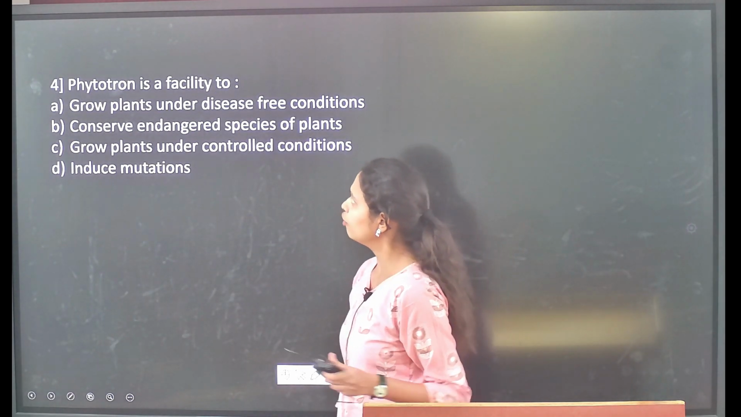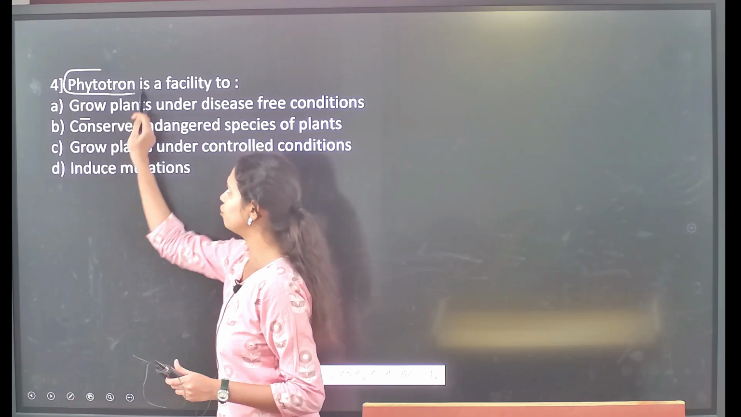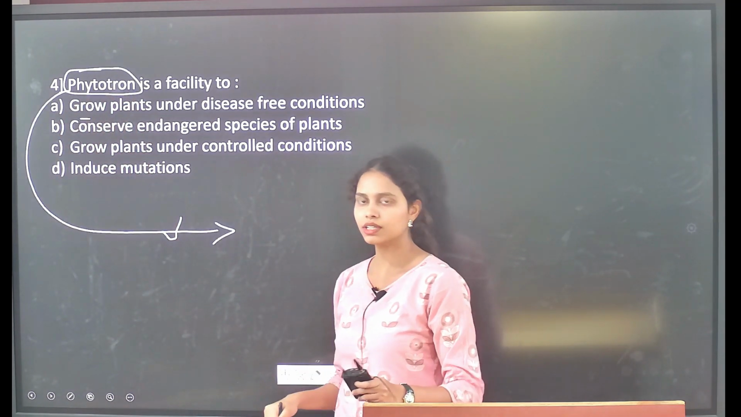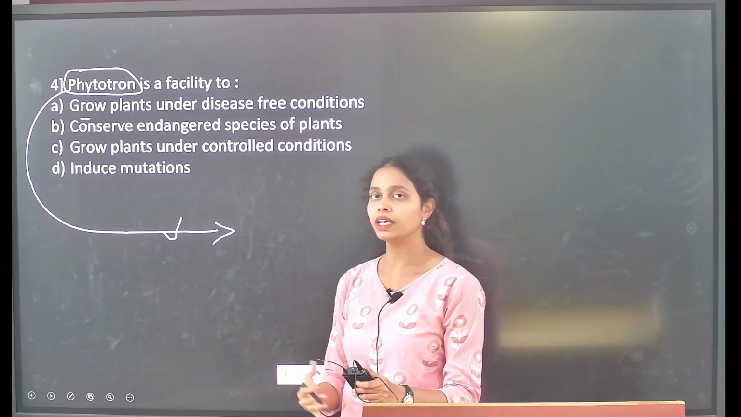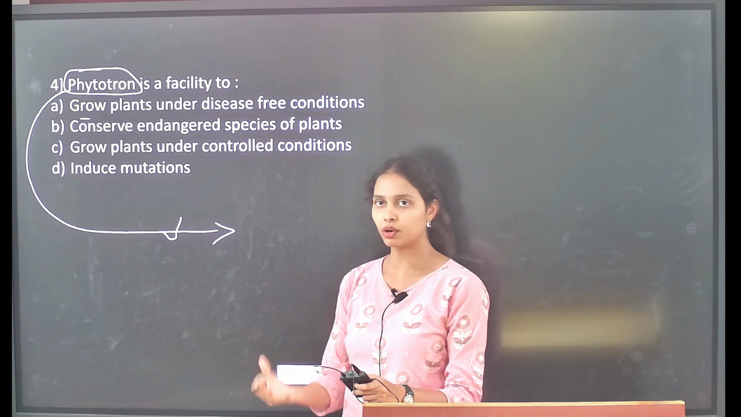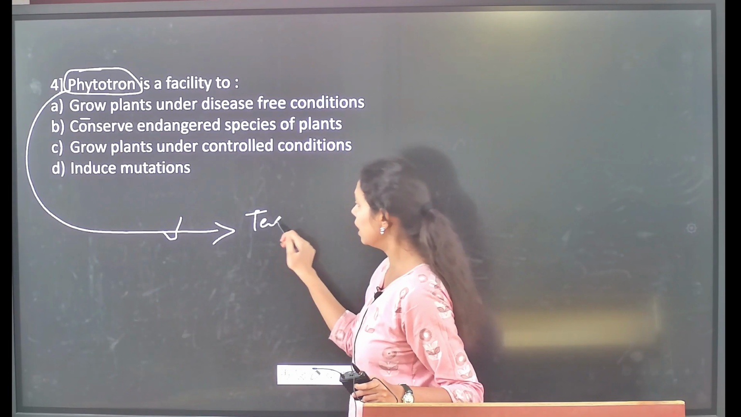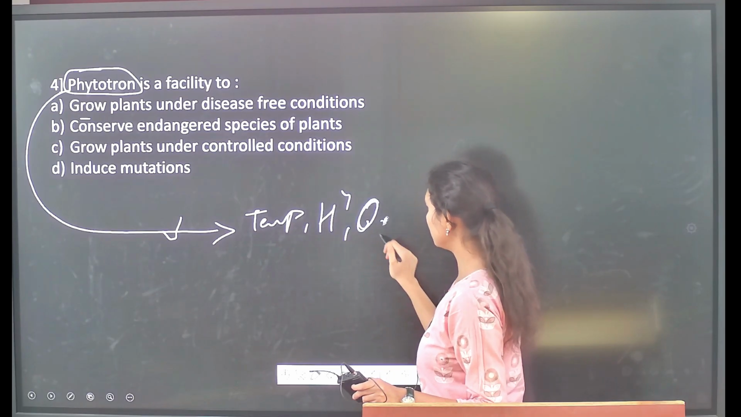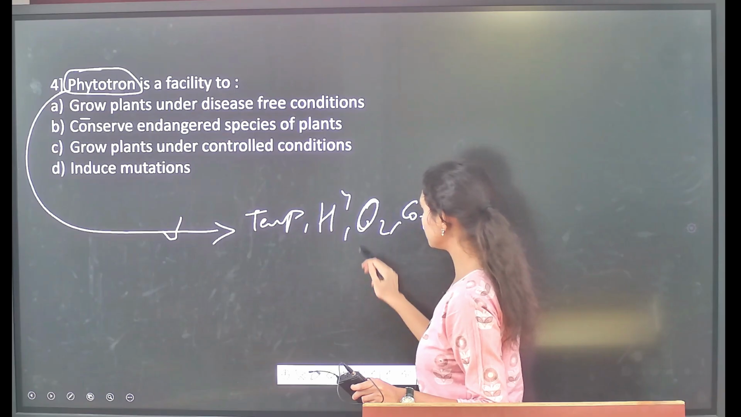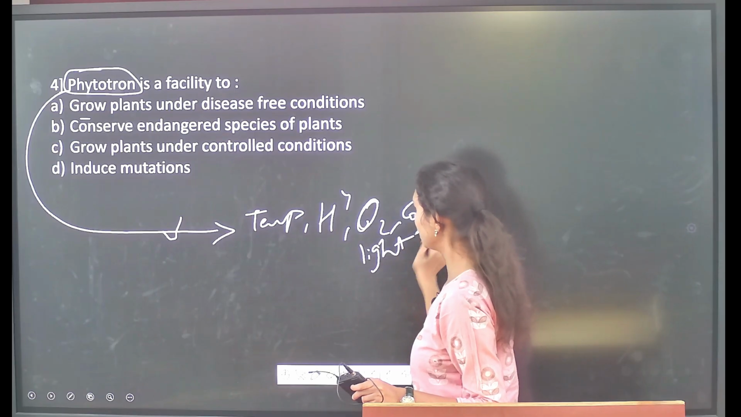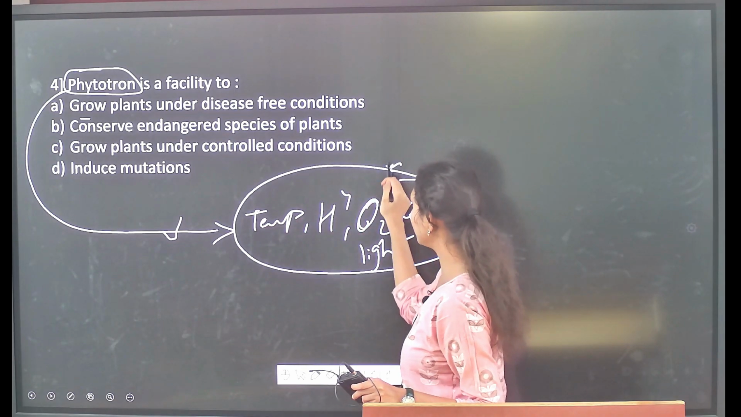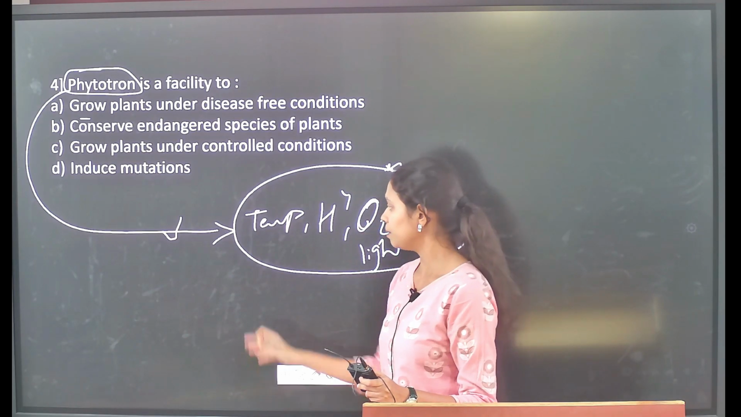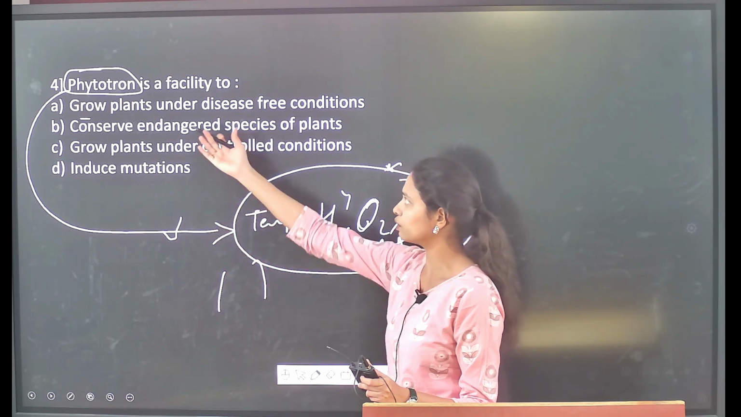Then followed by phytotron. Here it is talking about this particular term, phytotron. This phytotron is a facility for growing and developing plants in a controlled environment. That means providing the required temperature, humidity, oxygen, carbon dioxide and other gases, and also the required light and water. Providing all the required environmental factors in a controlled manner in a particular facility is called the phytotron.